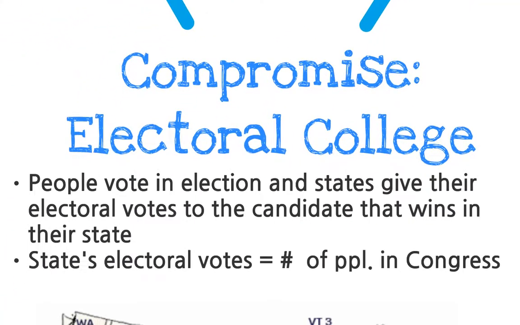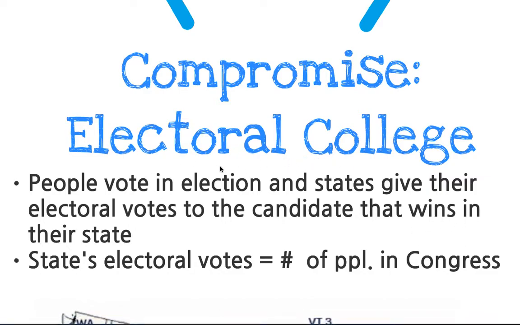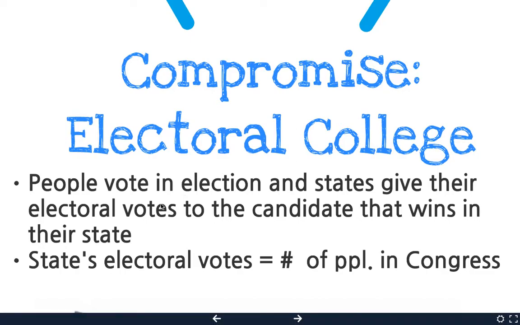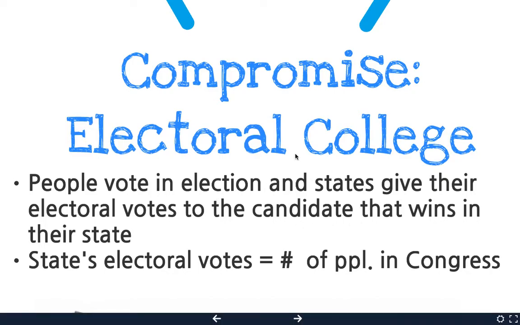So the compromise is called the Electoral College. Now, you cannot go to this college, and so this is just a name that they picked. This is not one that you can apply to. But what they decided is that when we vote in the election, we are going to tally up our votes, and whoever wins the majority in their state are going to give their electoral votes to the person who wins the election. So our electoral votes, how do we know what that is?